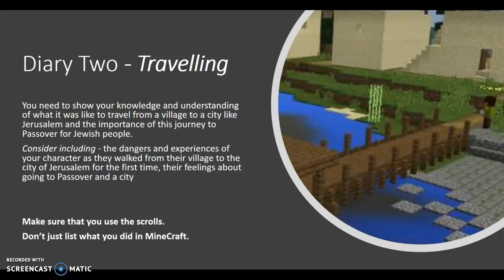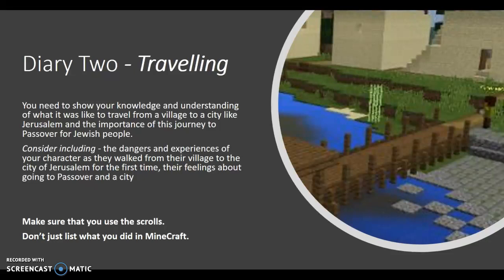Diary entry 2 is now you and your family are on a journey. So this is a big deal for people going to Jerusalem. They're moving from their little city and they are walking their way to Jerusalem, which is the big city of the time. So you need to be thinking about the dangers and experience as they walk from the village. Now, you think about the terrain. The shepherd will tell you about different dangers that are out there. Also, give some insight into how your character's feeling about going to Passover.